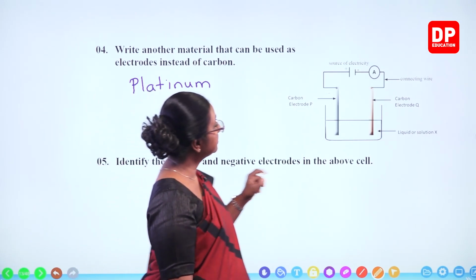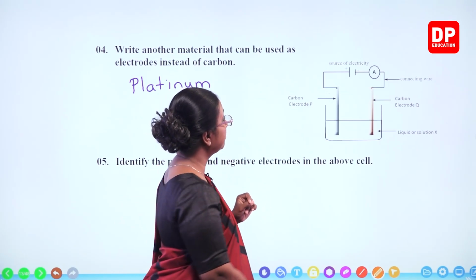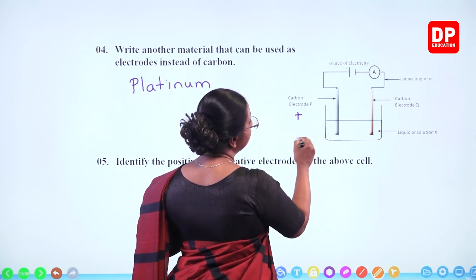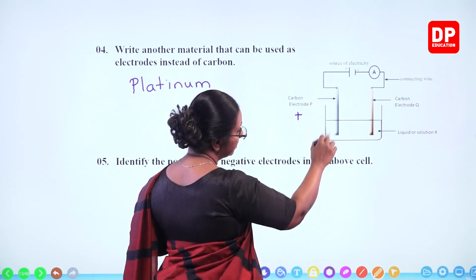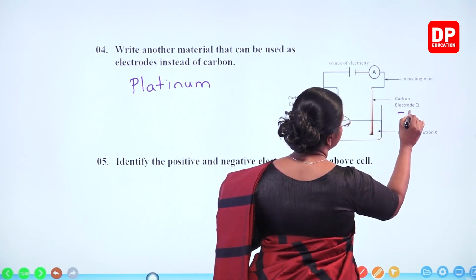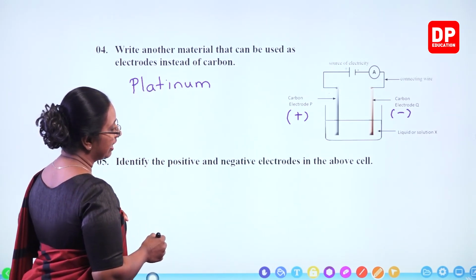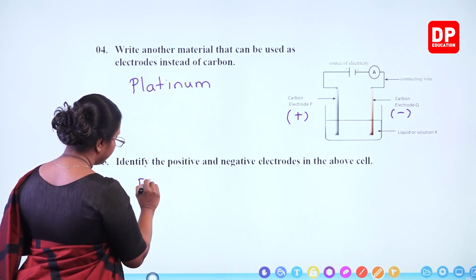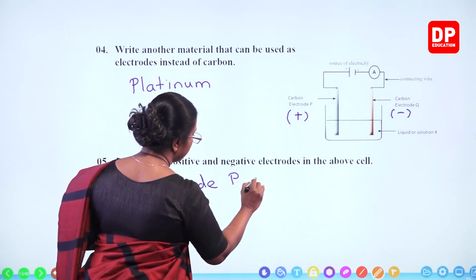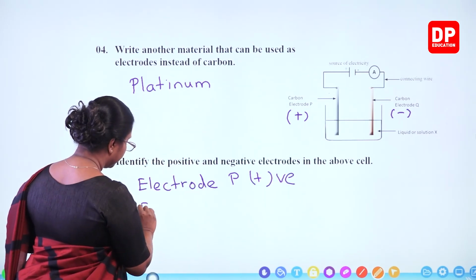Now in an electrolytic cell, depending on how we connect the positive and negative terminals of the battery, here the positive terminal is connected to electrode P. So electrode P becomes the positive terminal of this electrolytic cell, the positive electrode. And Q is the negative electrode. So identify the positive and negative electrodes in the above cell. Electrode P is the positive electrode. Electrode Q.